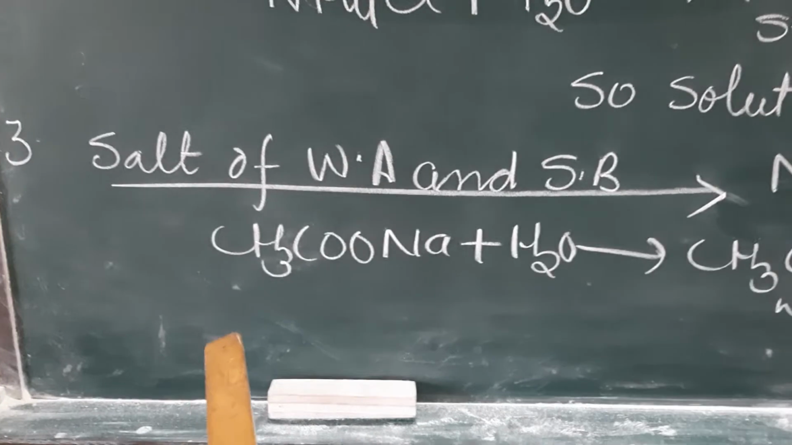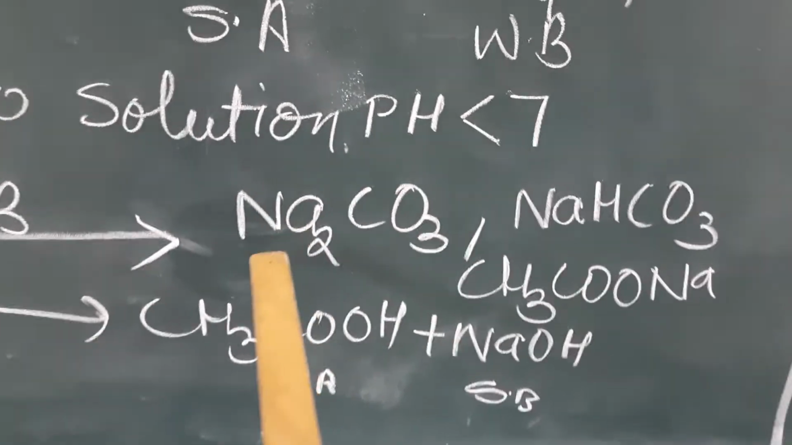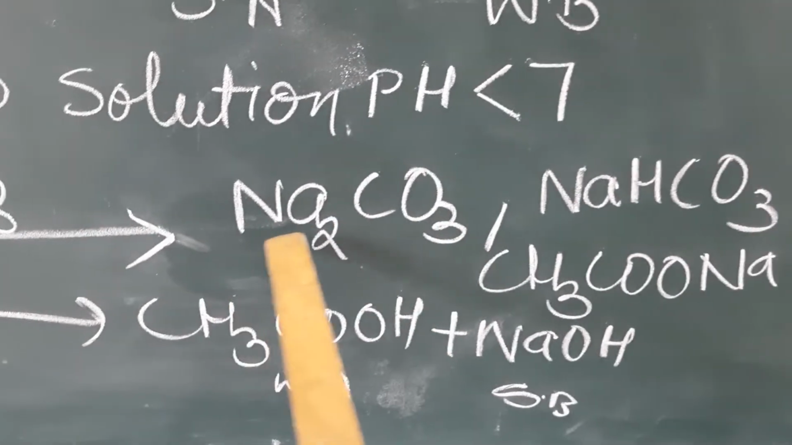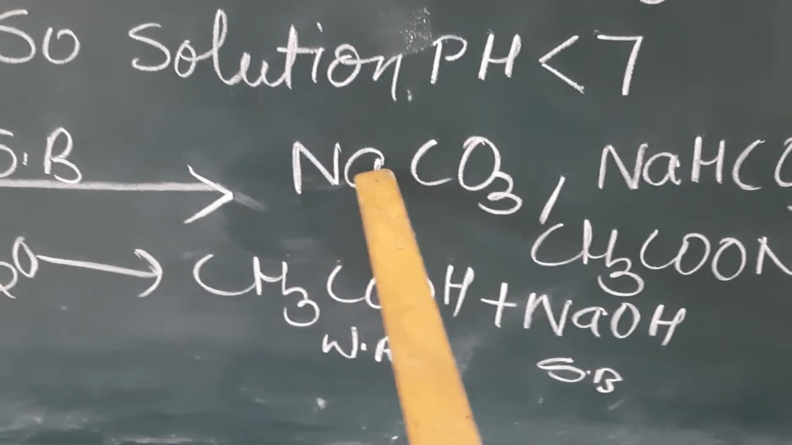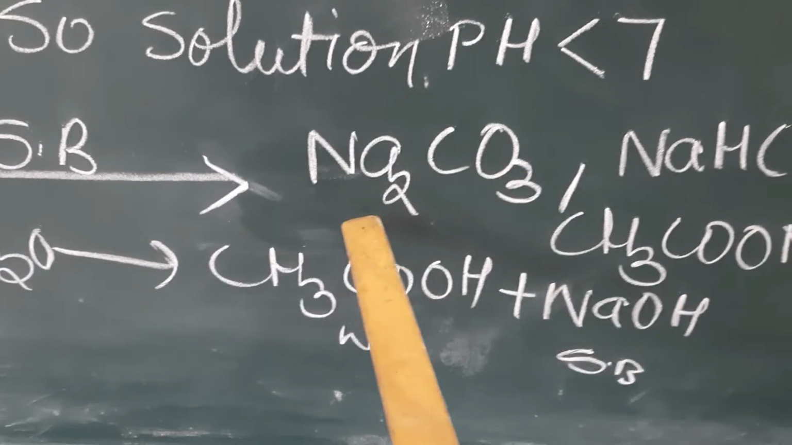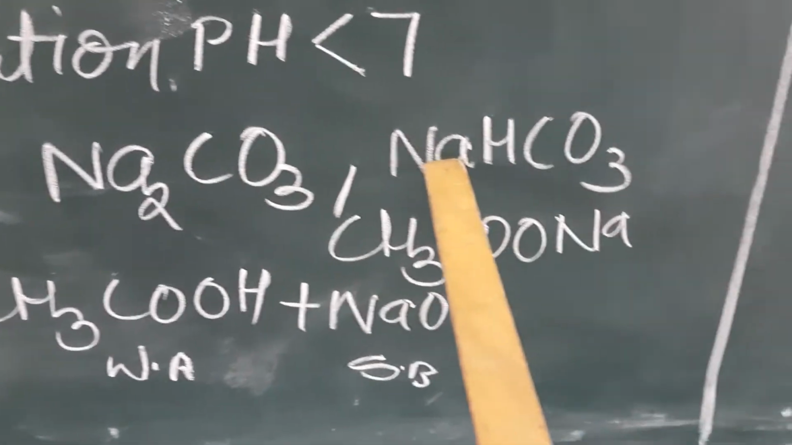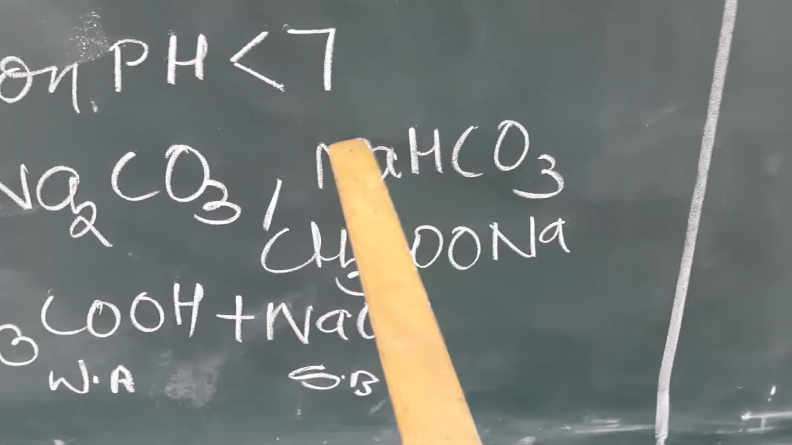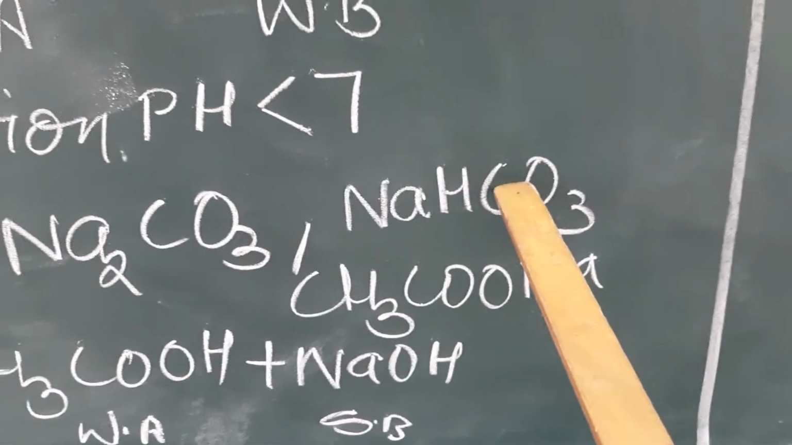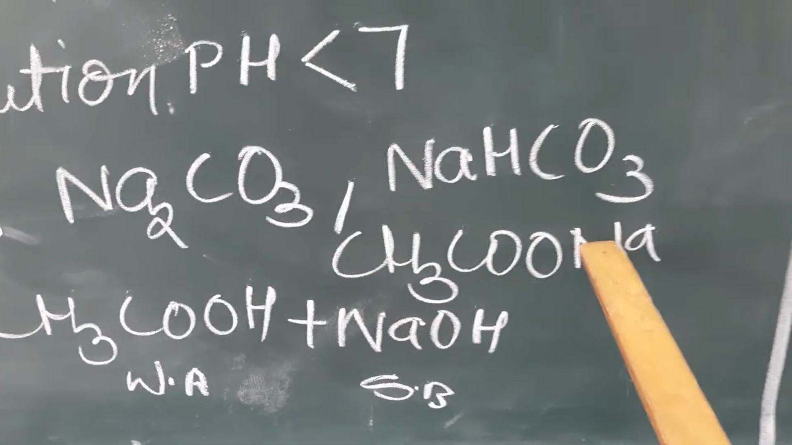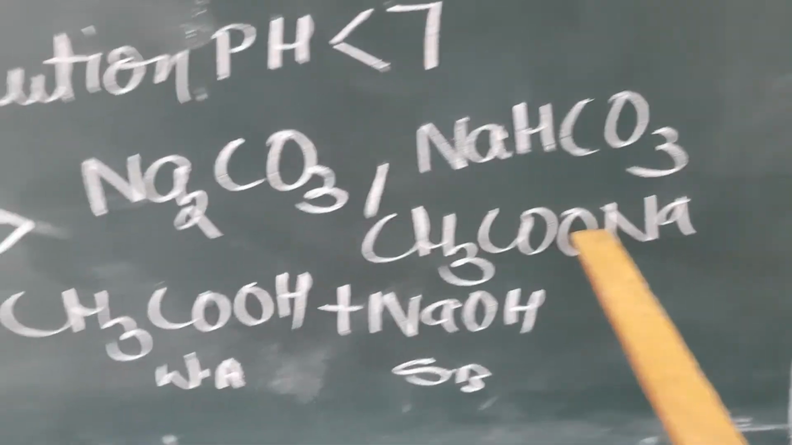Now, the next kind is salt of weak acid and strong base. For example, sodium carbonate. Sodium is the cation, carbonate is the anion. Cation comes from base and anion comes from acid. This comes from strong base and this comes from weak acid. Sodium hydrogen carbonate. Sodium comes from strong base and bicarbonate ion comes from weak acid. Sodium acetate, sodium comes from strong base and acetic acid is a weak acid.